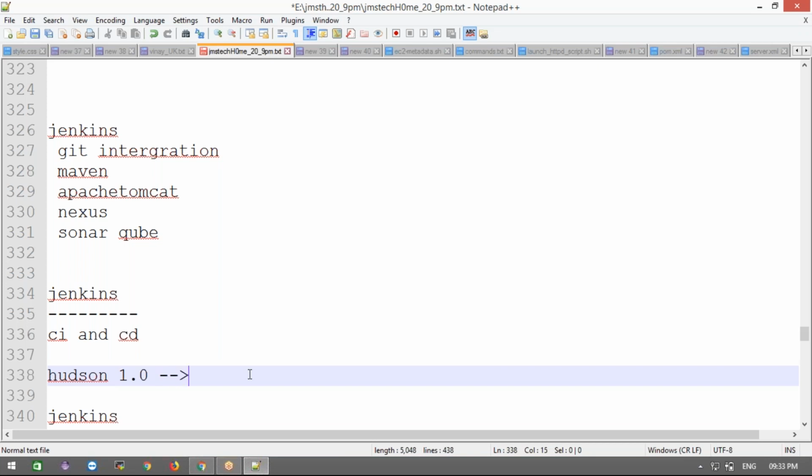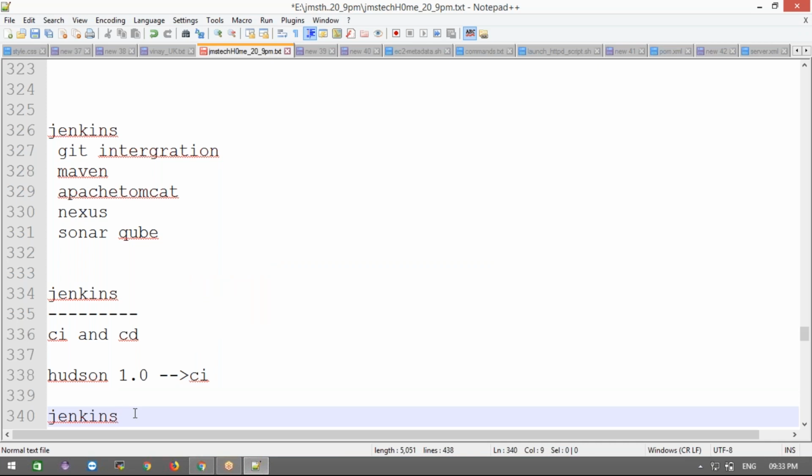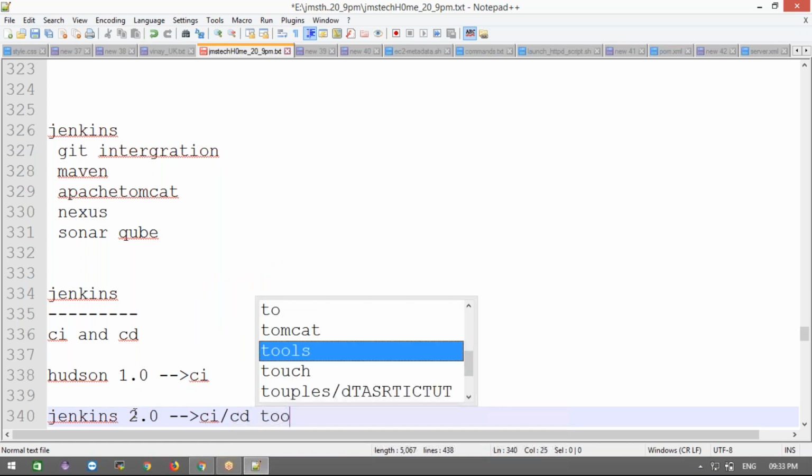This will work only as a continuous integration tool. It is treated only as a continuous integration tool. After 2.0 onwards, it works as a continuous integration and continuous deployment tool.